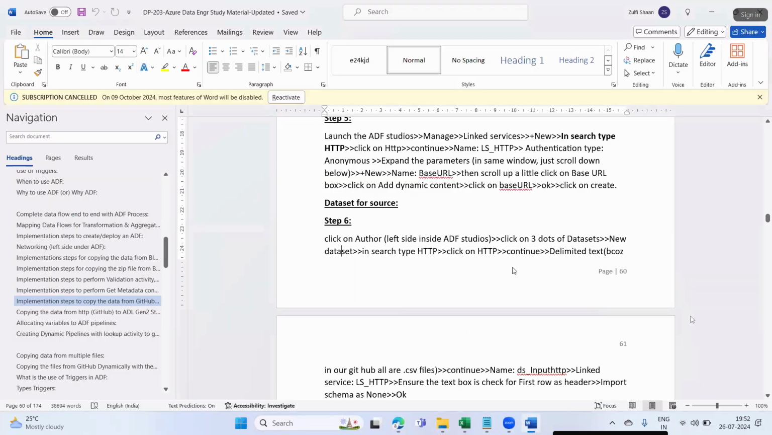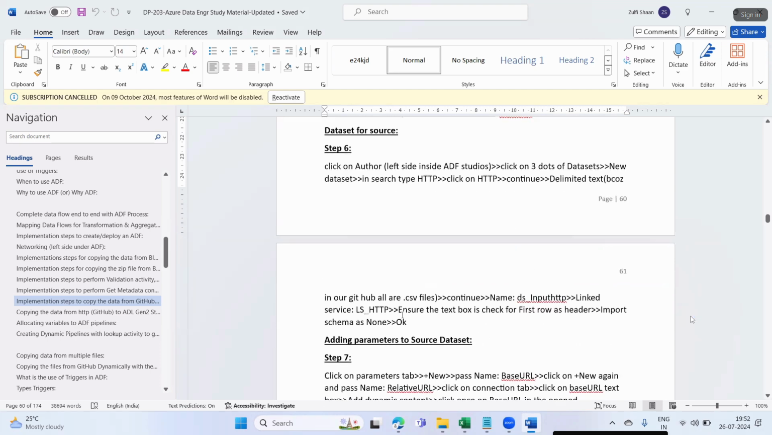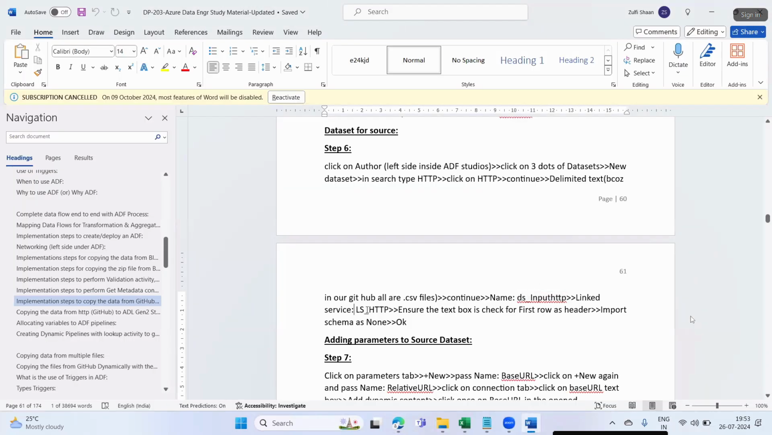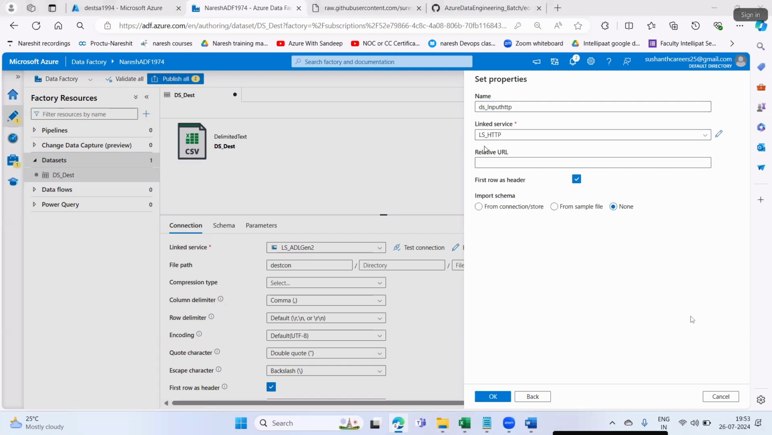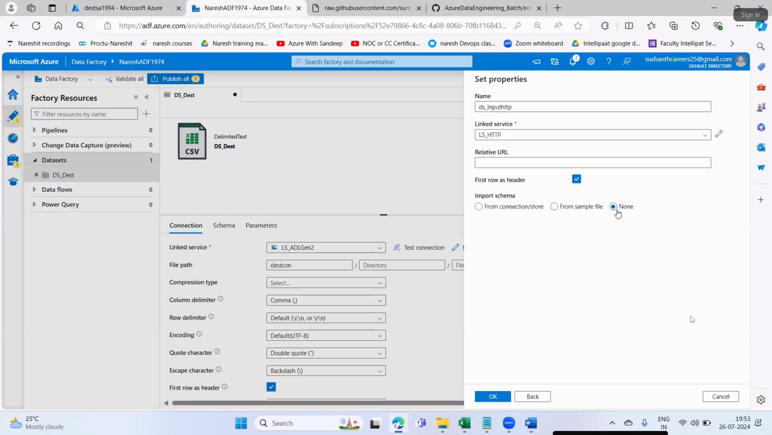Now I'll give the name. Click on HTTP, continue, delimited text. Give the name as DS input HTTP. For the linked service, I'll give LS HTTP, which I have created in the above step. Ensure the checkbox is checked for first row as header. Import schema as none, and then say okay.